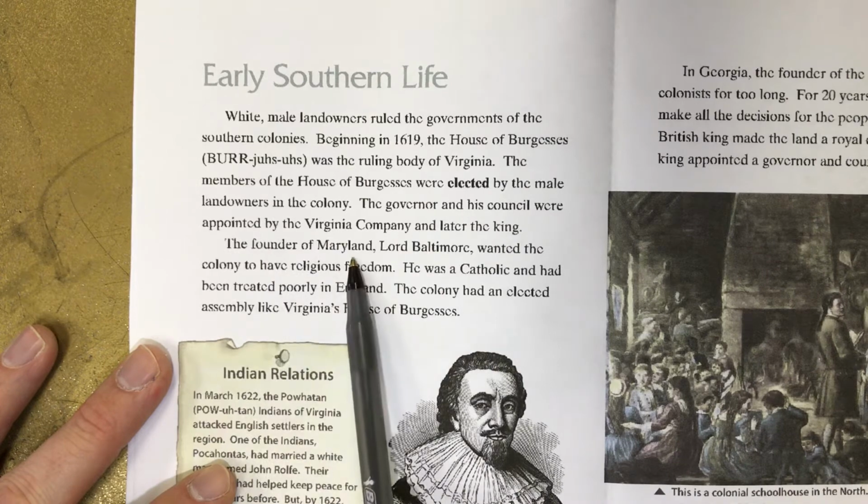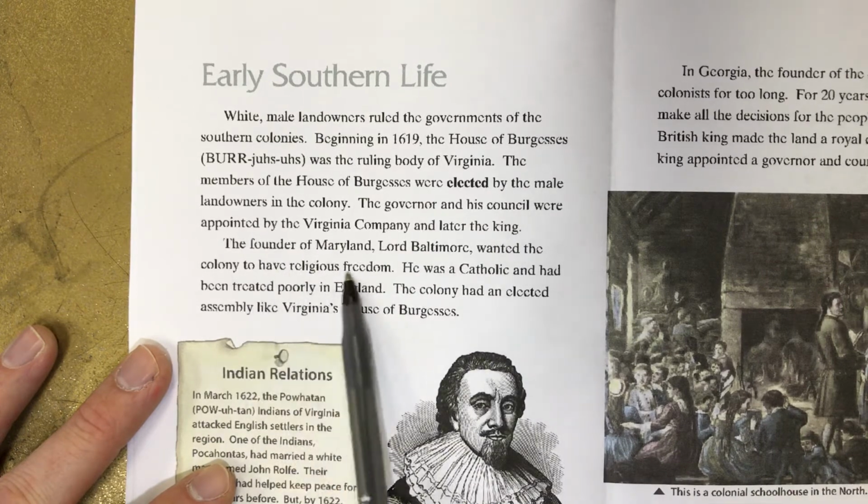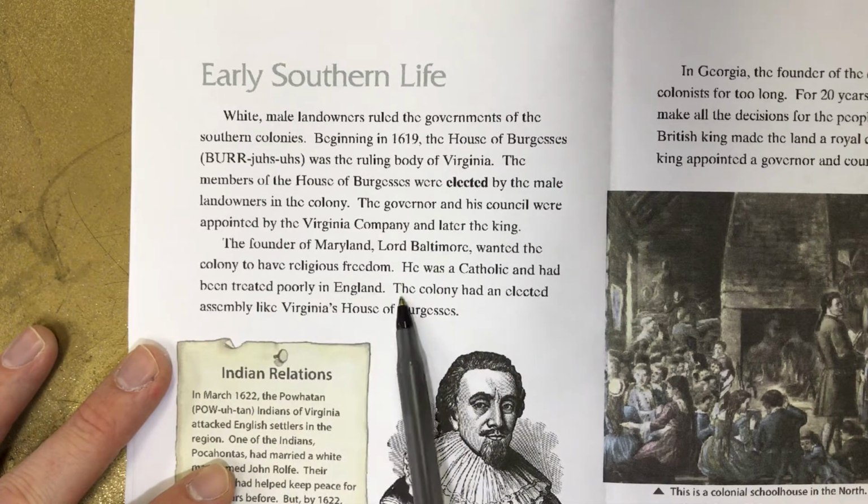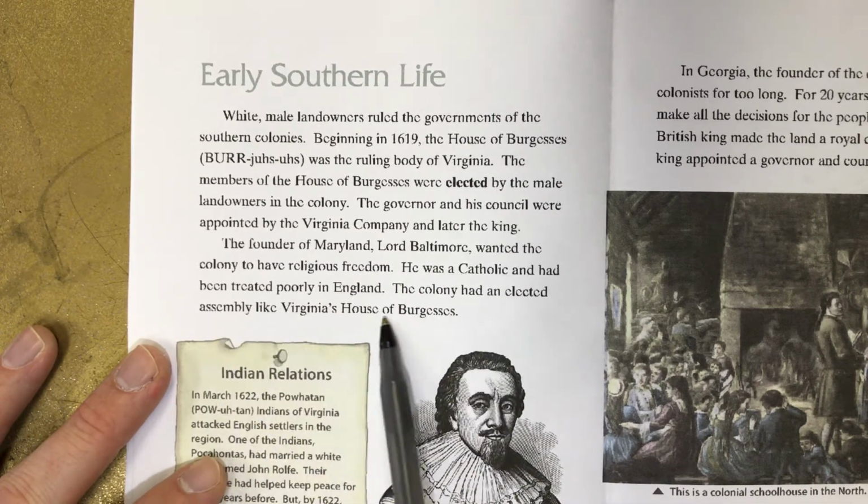The founder of Maryland, Lord Baltimore, wanted the colony to have religious freedom. He was a Catholic and had been treated poorly in England. The colony had an elected assembly like Virginia's House of Burgesses.